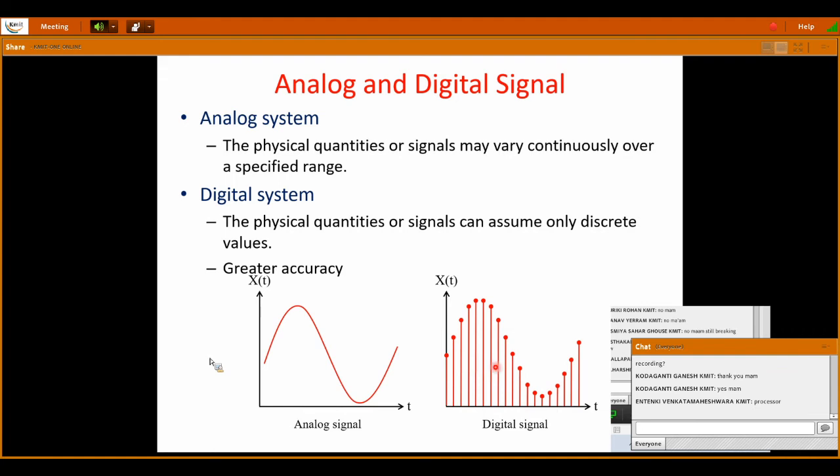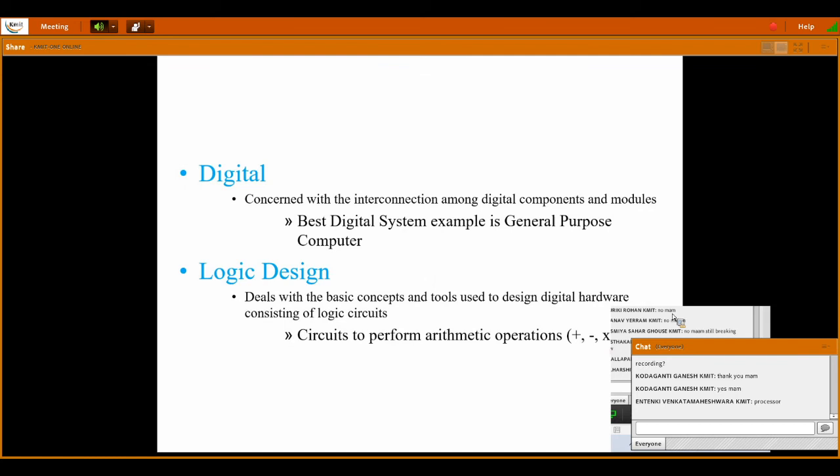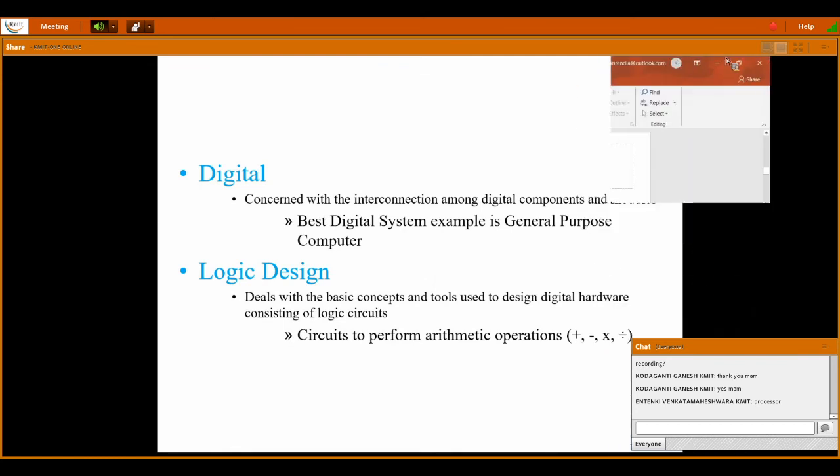Okay, so for EC people we will teach how to quantize an analog signal to get a digital signal. For now, just remember a digital signal is nothing but a signal which has greater accuracy and is represented using only two values, that is either 0 or 1.